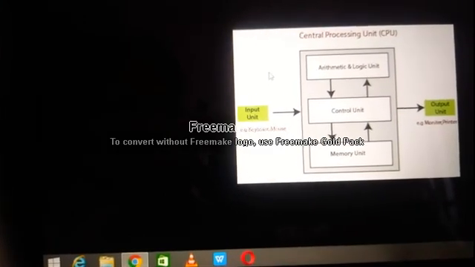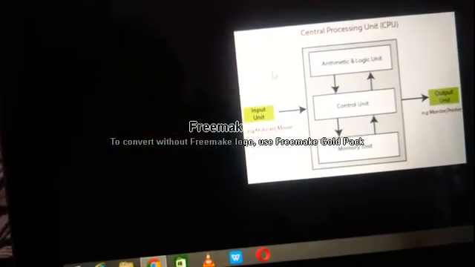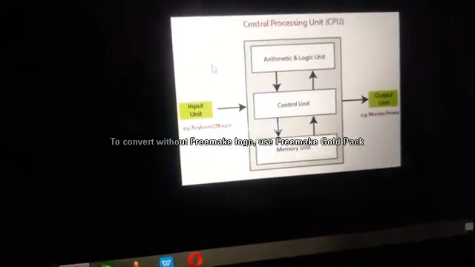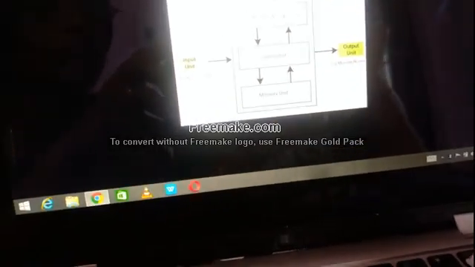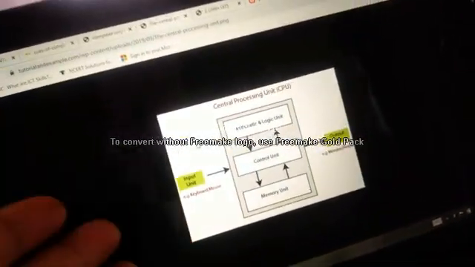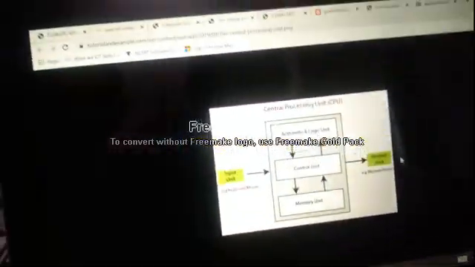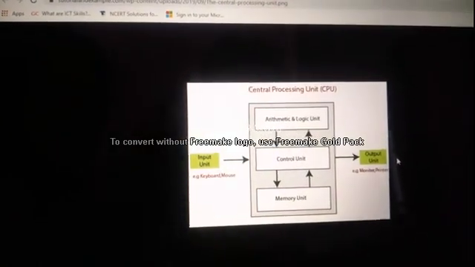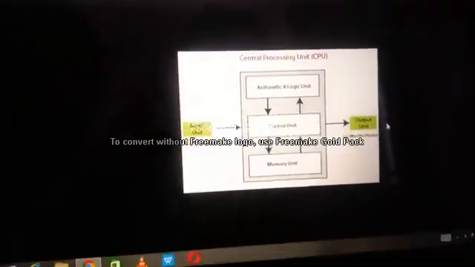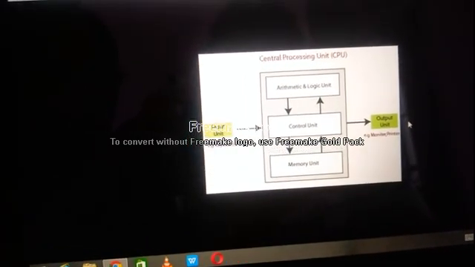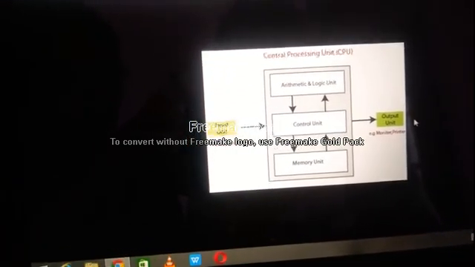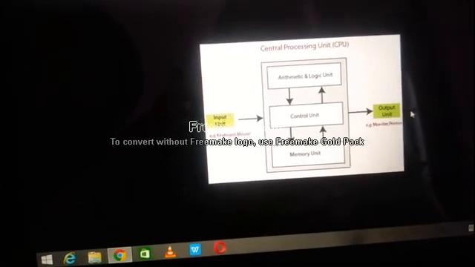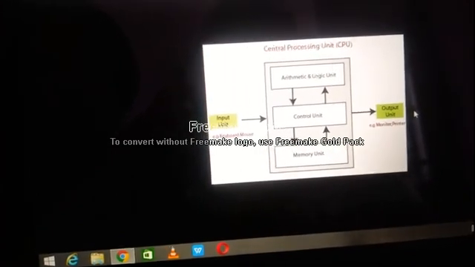Now we saw parts of the CPU. Next we are going to see hardware and software. What is hardware and what is software? Hardware: each and everything around you is hardware. This mouse is hardware. Why are these hardware? Because we can touch it. We can touch it and feel it. So these are hardware.